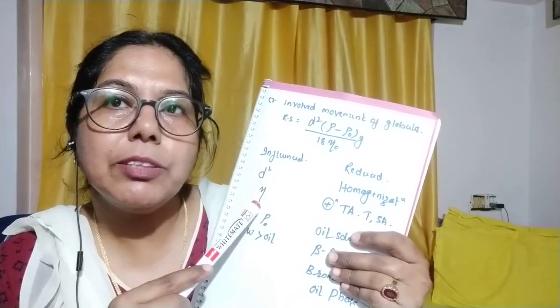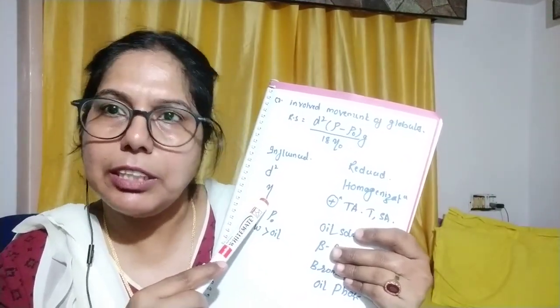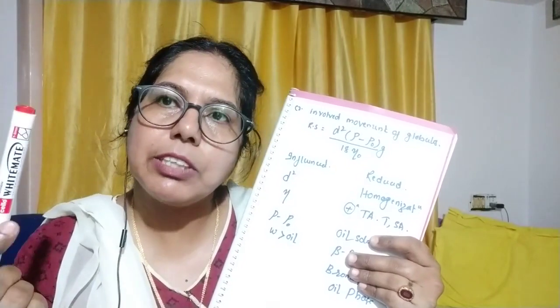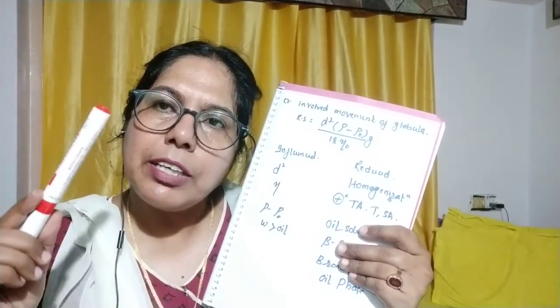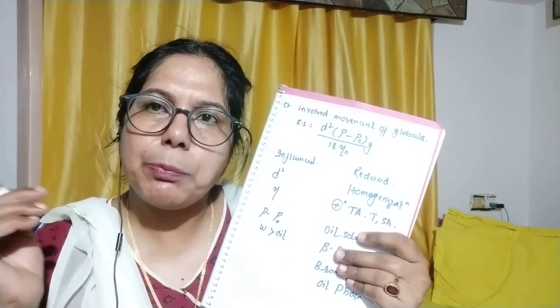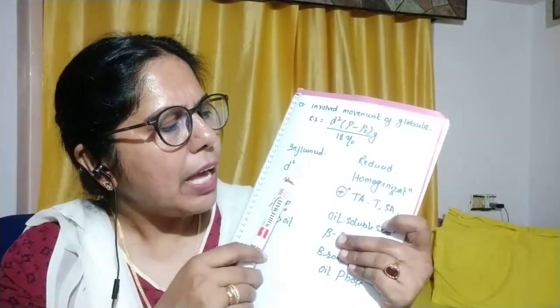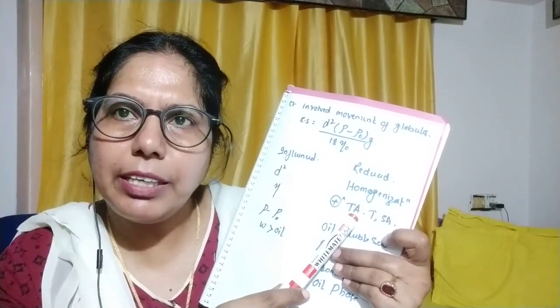The second one is the viscosity of the dispersion medium. If we increase the viscosity of the dispersion medium, we reduce the movement of dispersed particles. So how can we achieve this? Again by the addition of a thickening agent.